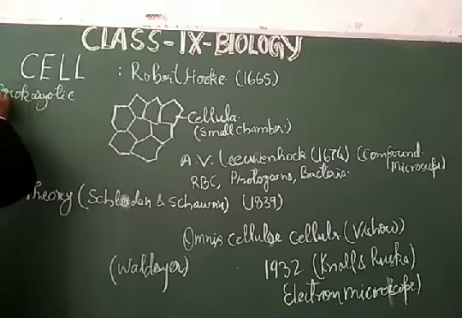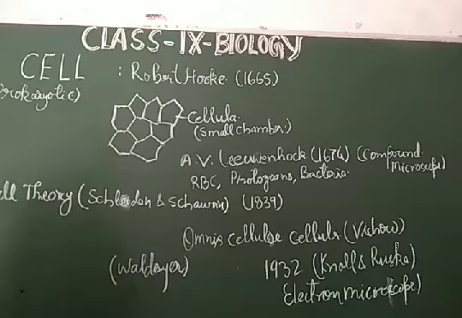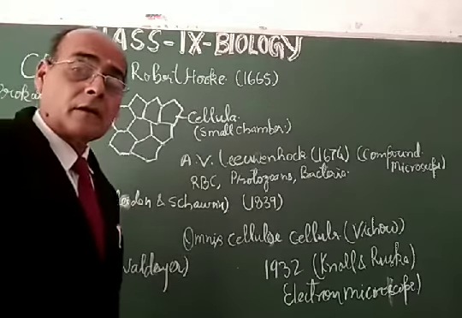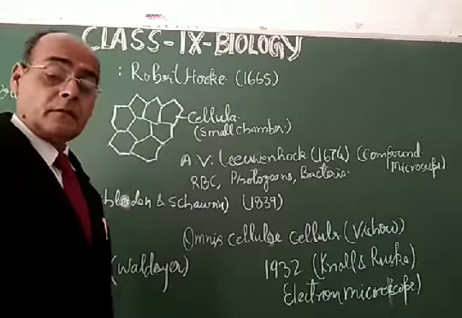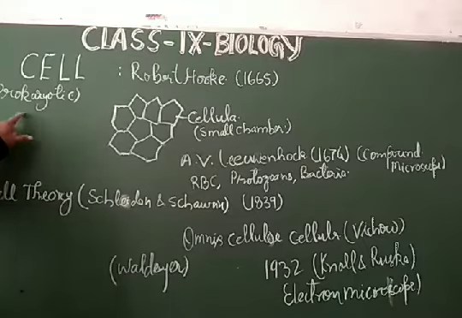My dear students, the prokaryotic cells are the cells which do not have the nuclear membrane. That is absent in the prokaryotic cells, and several cell organelles are also absent.